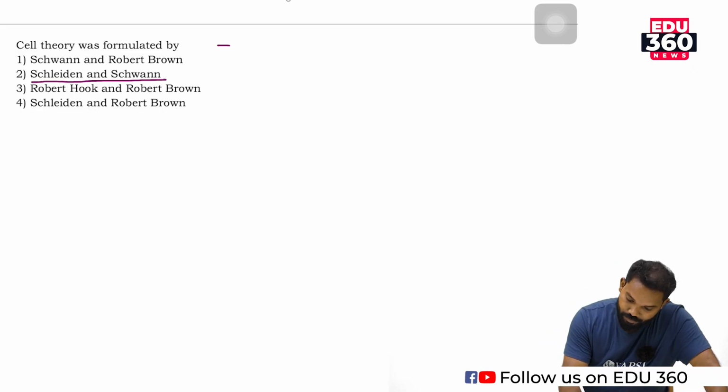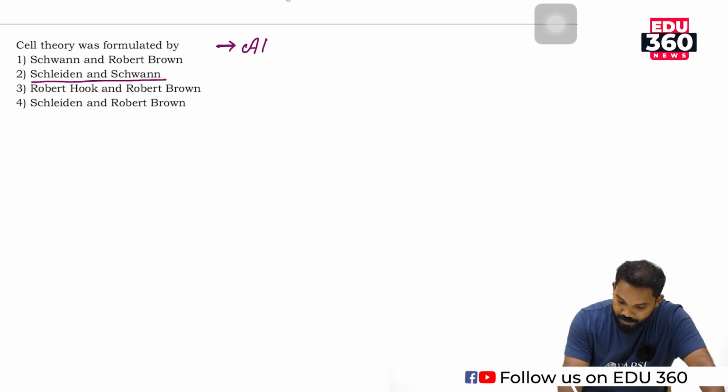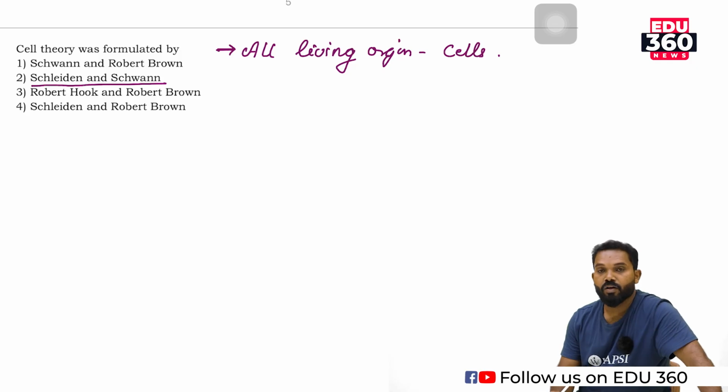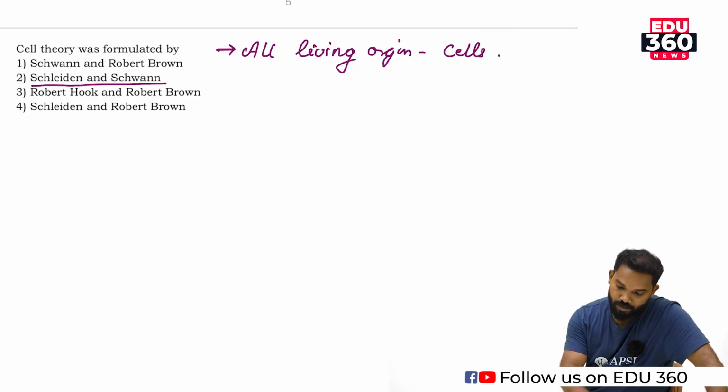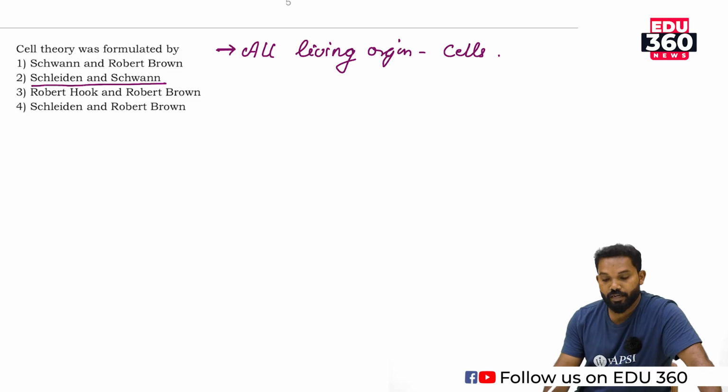Cell theory says that all living organisms are composed of cells or their products. All living organisms are made up of cells and its products.